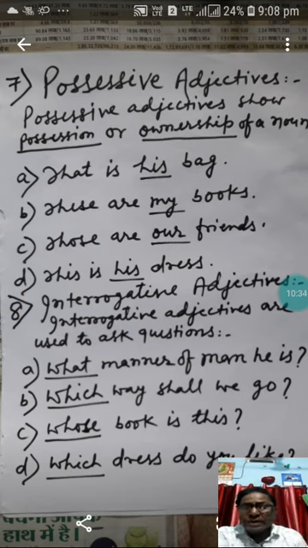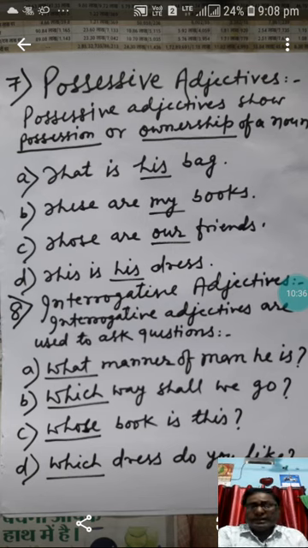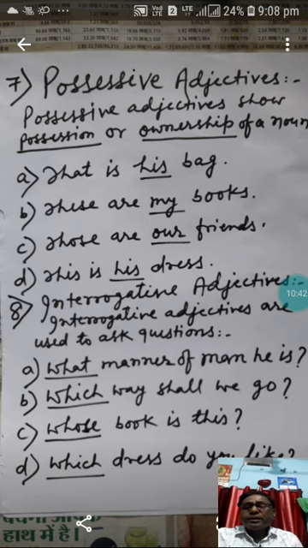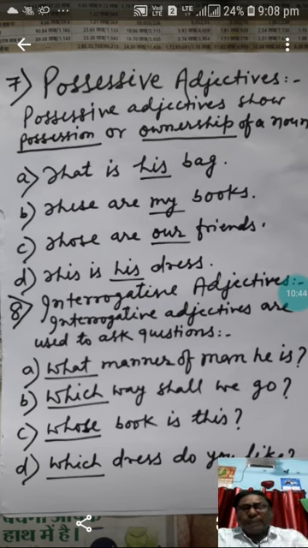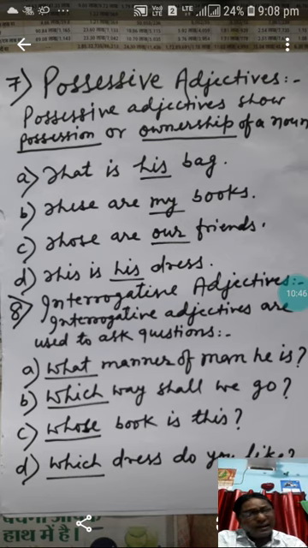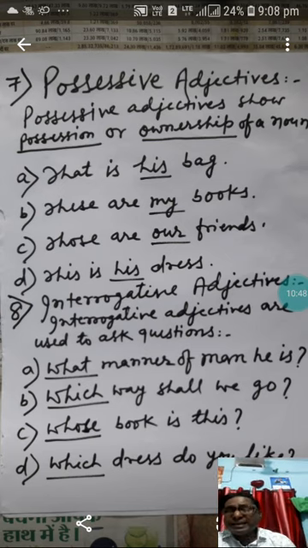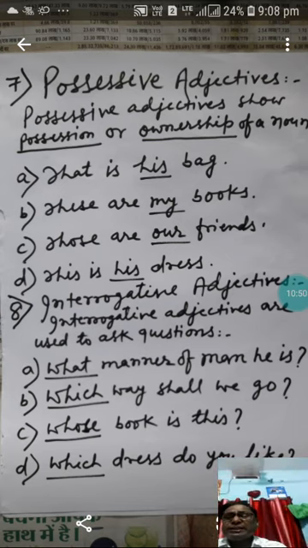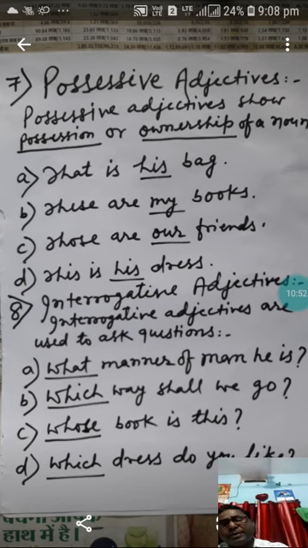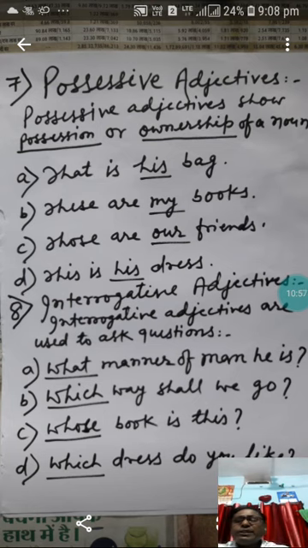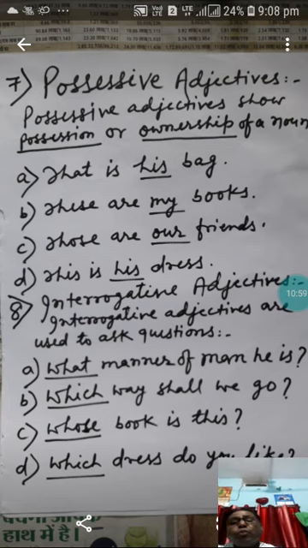That is called possession. That is his bag. Whose bag? His bag. So the word his shows the relation of the bag with a particular person. This his before bag is a possessive adjective.